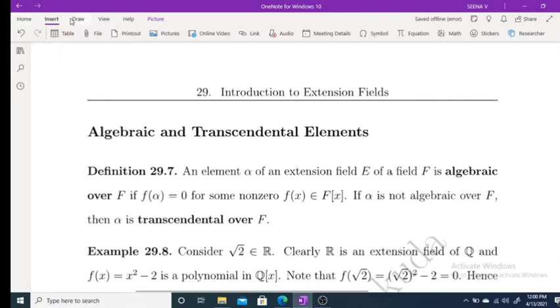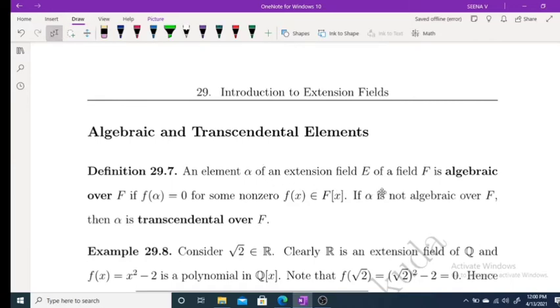An element alpha of an extension field E of a field F is algebraic over F if f of alpha equal to 0 for some non-zero f of x belonging to F[x]. If alpha is not algebraic over F, then we call alpha transcendental over F.